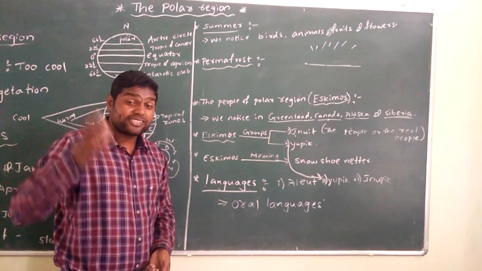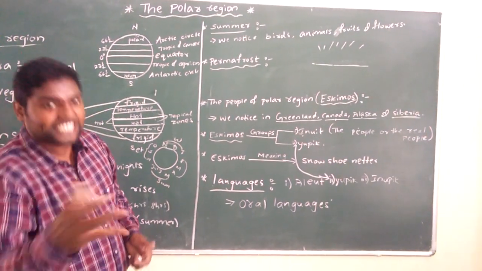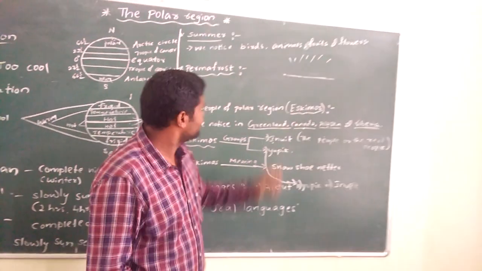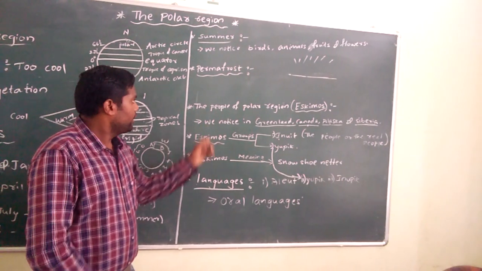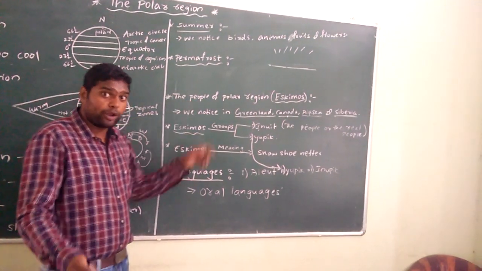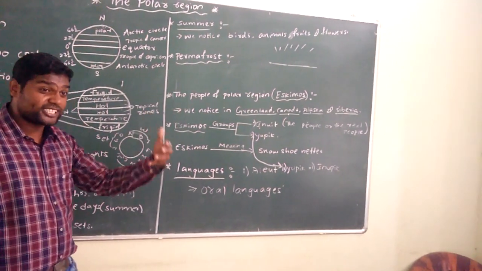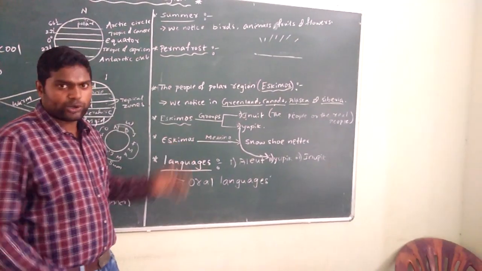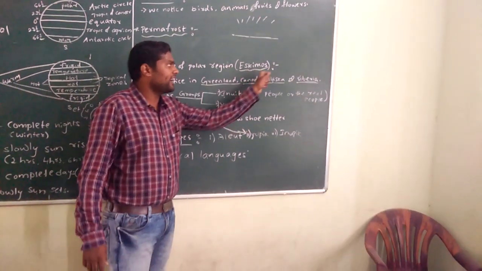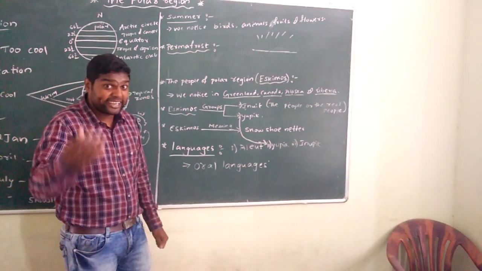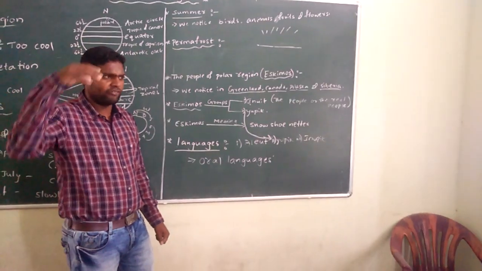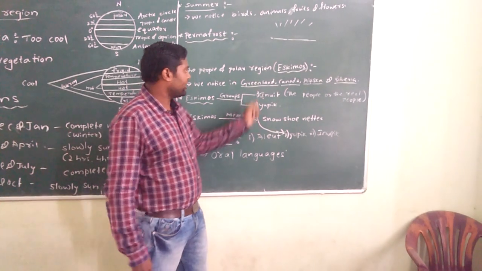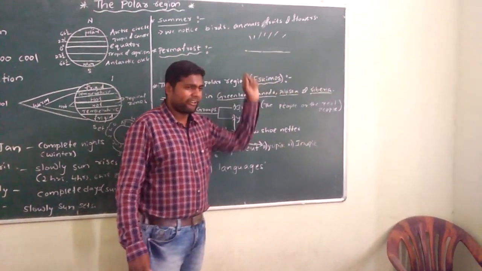Permafrost. Because of the continuous snowfall or because of the too cool conditions, the upper layer of the soil becomes rock-like structure. What we call it as permafrost. And the people who are living in North Polar region, they are Eskimos. We are going to discuss about a specific people who are the Eskimos. Actually, we notice Eskimos in Greenland, Canada, Alaska, and Siberia, but they moved from Siberia. Once upon a time, they used to be in Siberia. Later they kept moving and they reached Greenland, Canada, Alaska.